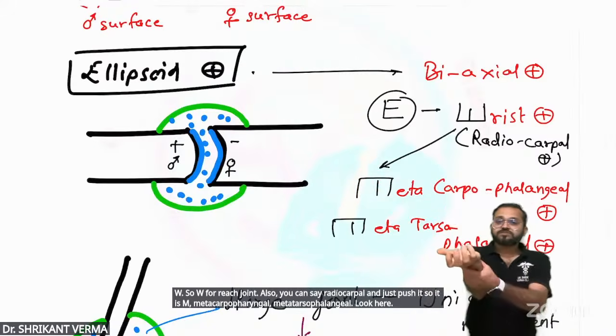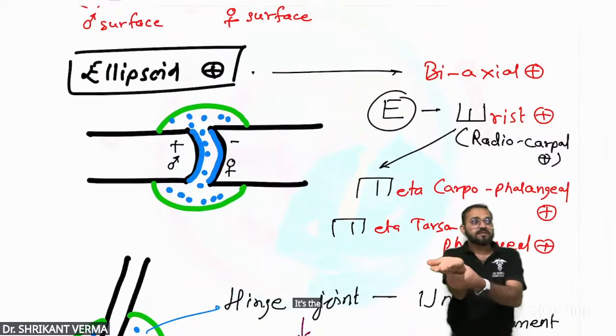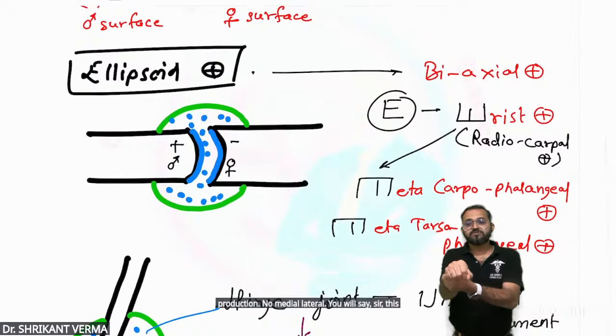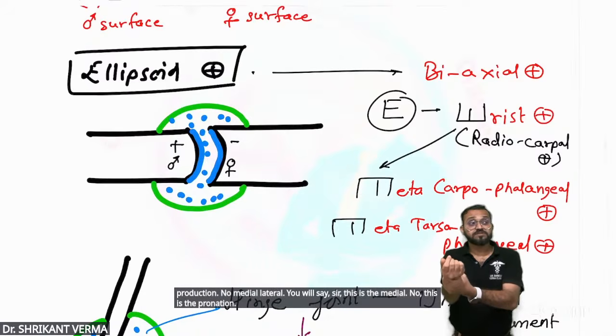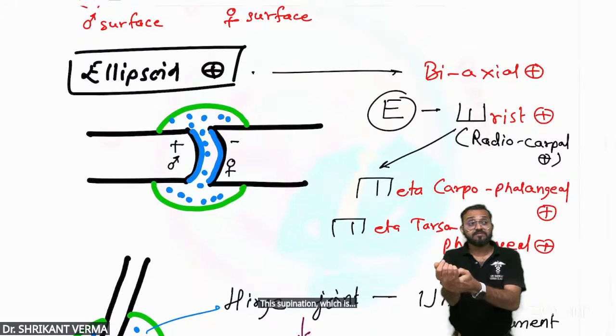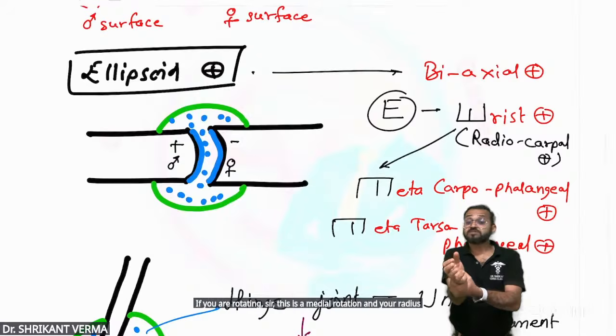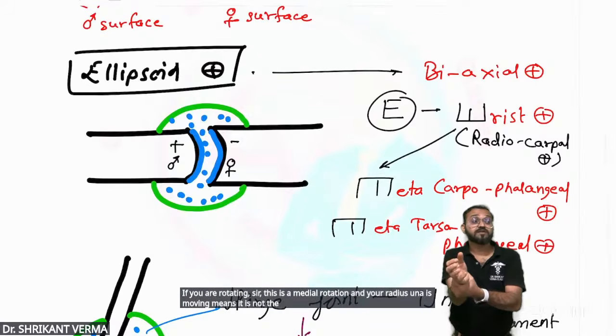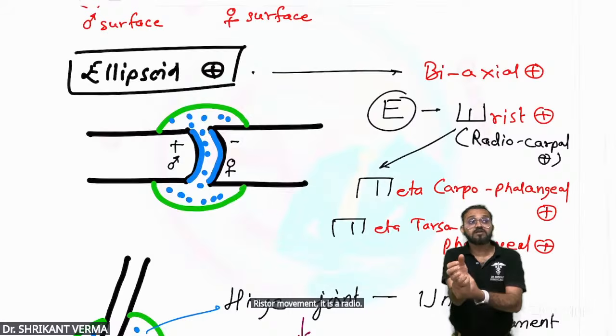Look here, the wrist. This is the ellipsoid. Can you see? Flexion, extension, abduction, adduction. No medial lateral rotation. You will say, sir, this is the medial. No, this is pronation, this is supination, which is between radius and ulna. Tightly hold the radius and ulna. Now rotate the wrist. Your radius and ulna must not be rotated. No, it is not possible. If you are rotating, sir, this is a medial rotation and your radius and ulna are moving, which means it is not the wrist movement, it is a radioulnar movement.